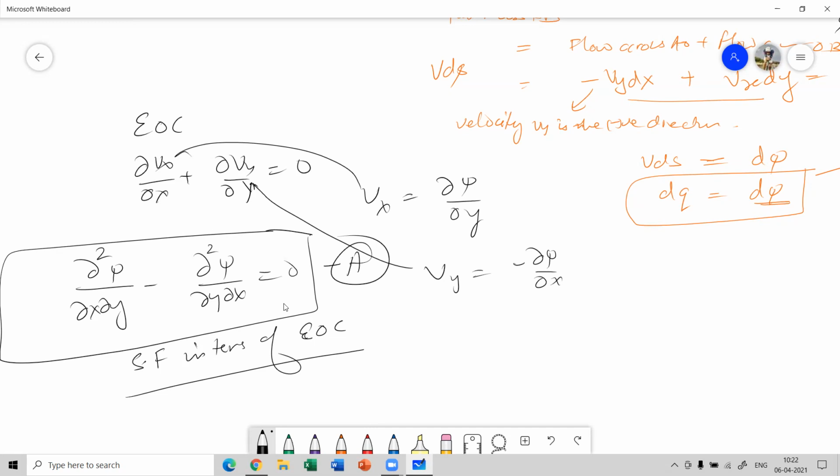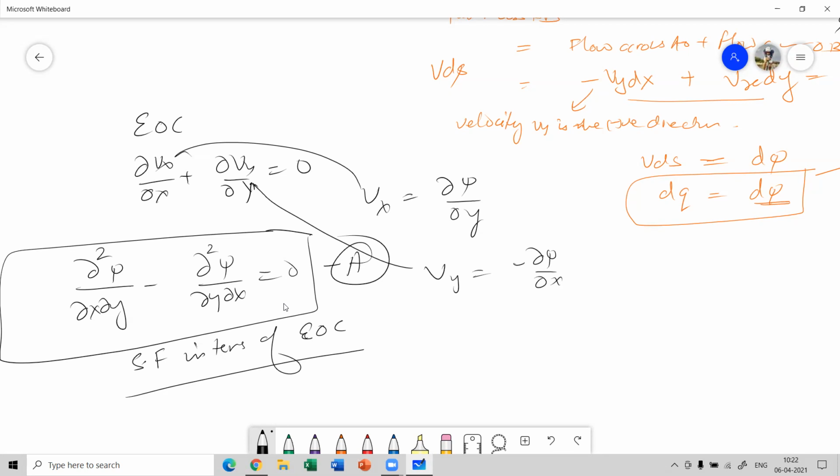Now, what are stream functions? Stream functions basically represent steady flow lines, which are called streamlines. So stream functions basically represent steady flow streamlines in 2D.